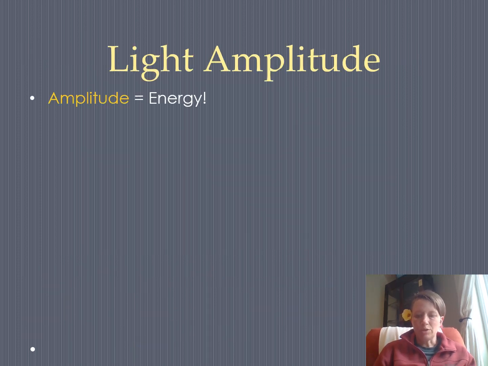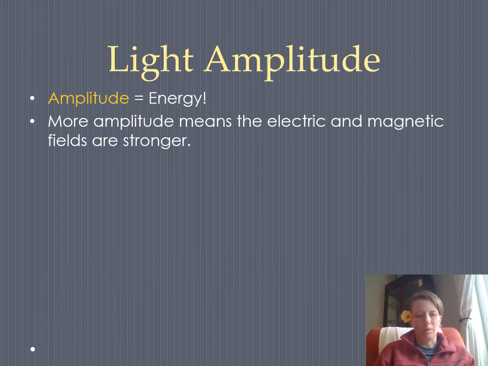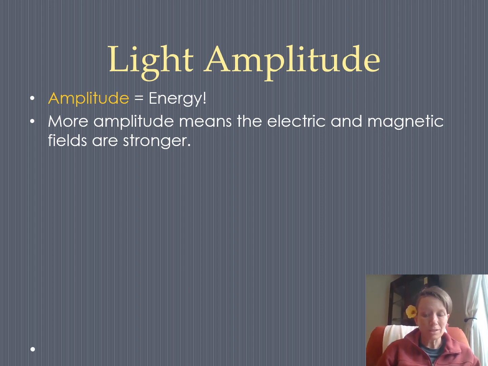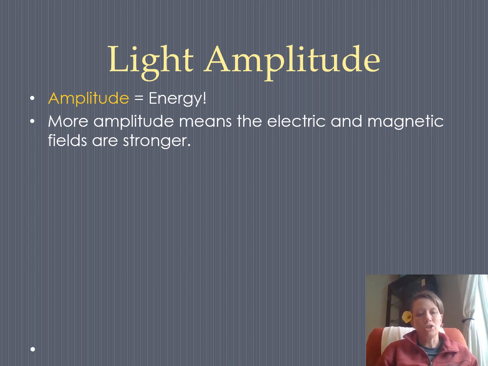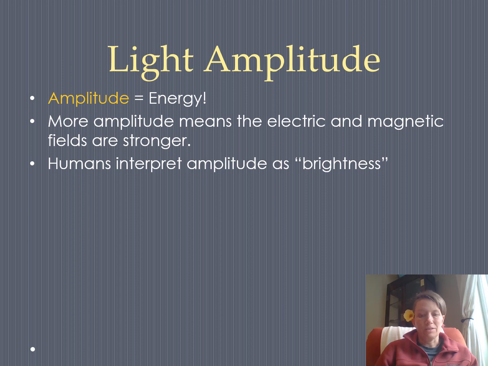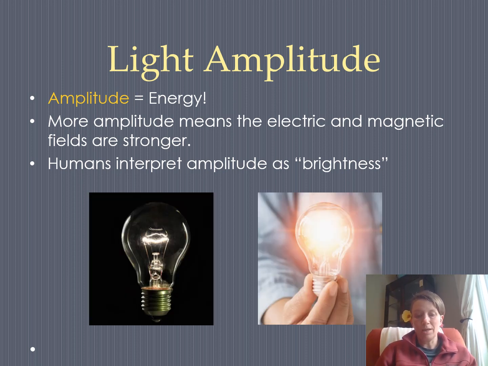Light amplitude is energy, same as it is for every other wave. Although there is a tiny nuance with light, which if you take AP Physics, you'll discover that Albert Einstein and a guy named Max Planck discovered. In any case, in general, amplitude is energy, and that means that we have more of these electric and magnetic fields. Humans interpret more amplitude as brighter lights, so the light bulb on the left has lower amplitude and the light bulb on the right has a higher amplitude.